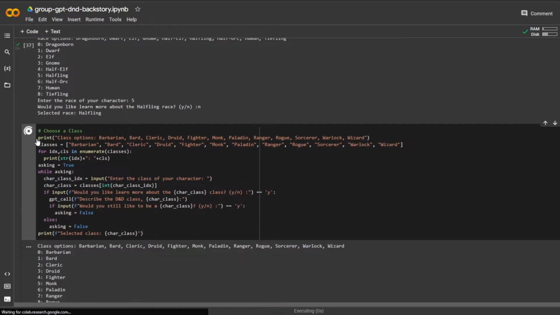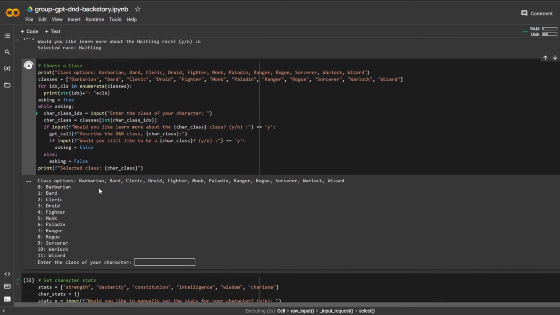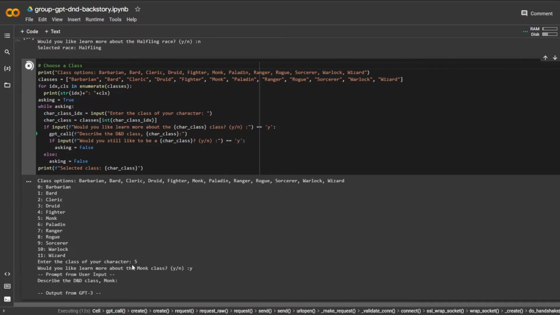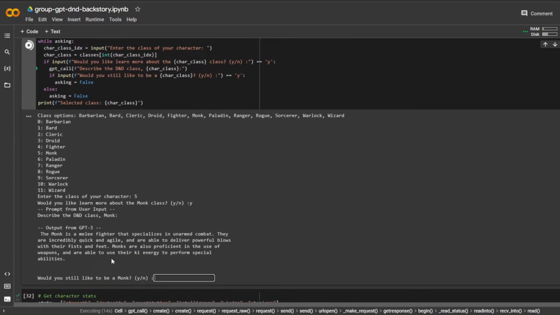But I've only played a couple characters, so I don't know many of the classes. So maybe I'll need some help here. So let's go ahead and choose monk. Monk sounds kind of cool. And yes, I would like to learn about that. So let's get some more details on what a monk might be. So describe the D&D class monk.